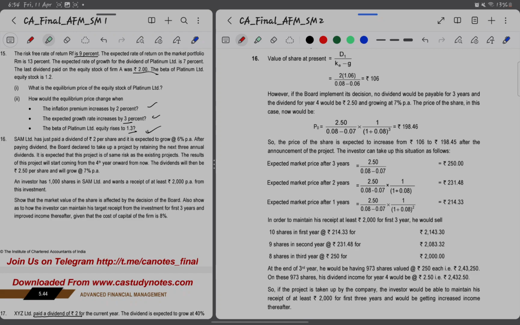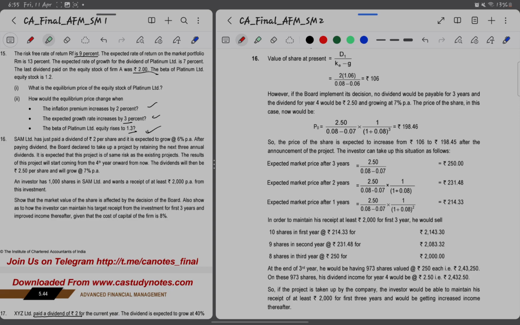Sam Limited has just paid a dividend of 2 rupees per share and it is expected to grow at 6% per annum. After paying dividend, the board declared to take up a project by retaining the next 3 annual dividends. It is expected that this project is of same risk as the existing projects. The results of these projects will start coming from the 4th year onwards from now. The dividends will then be 2.5 per share and will grow at 7% per annum.